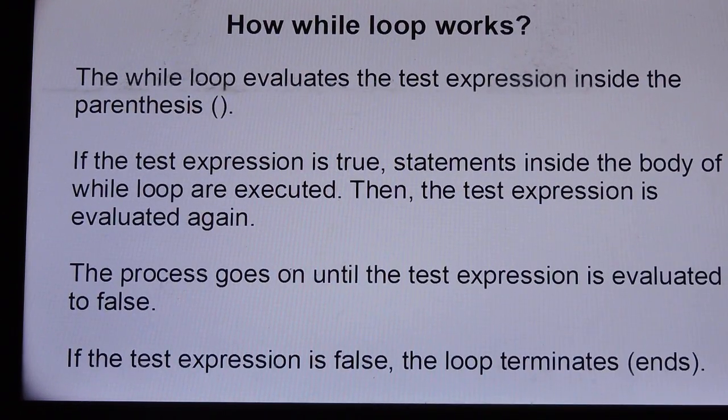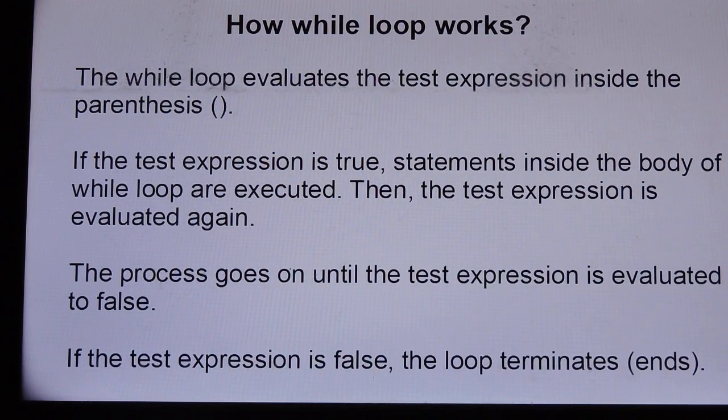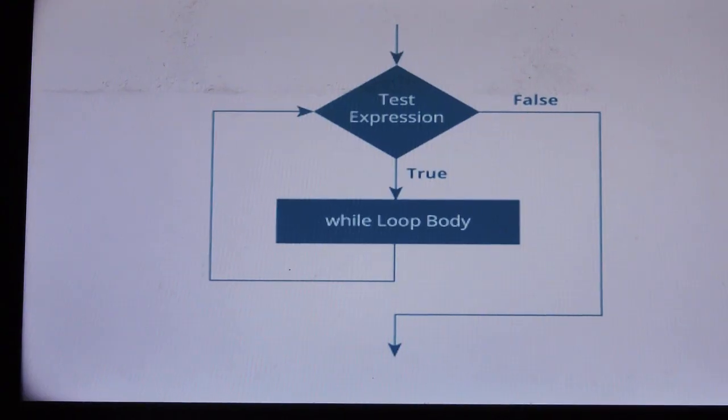Now, how does the while loop work? The while loop evaluates the test expression inside the parentheses. If the test expression is true, the statements inside the body of the while loop are executed. Then the test expression is evaluated again. The process goes on until the test expression is evaluated to false. If the test expression is false, the loop terminates.